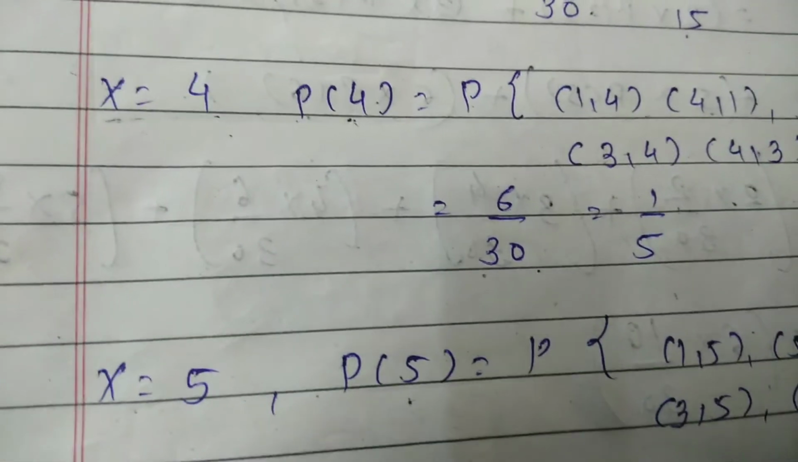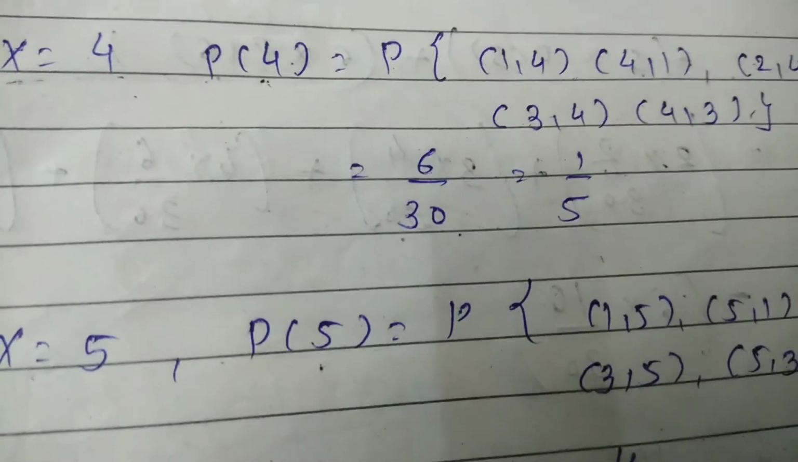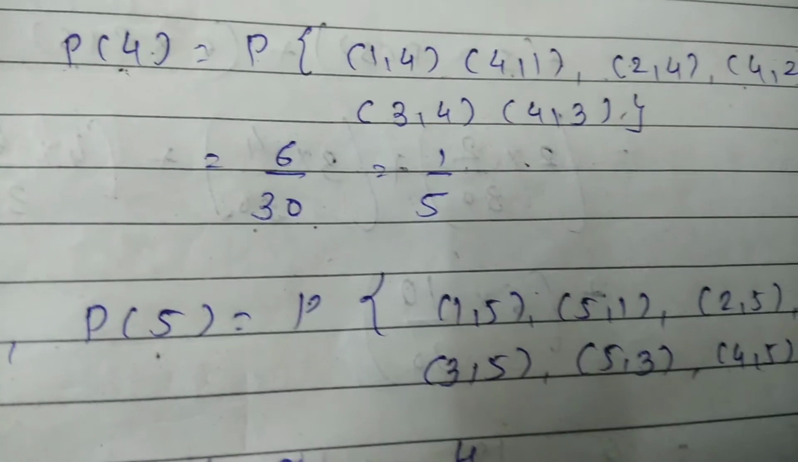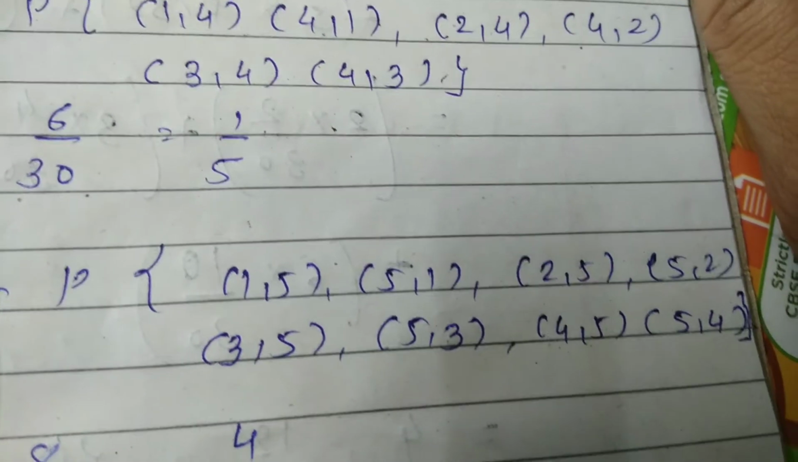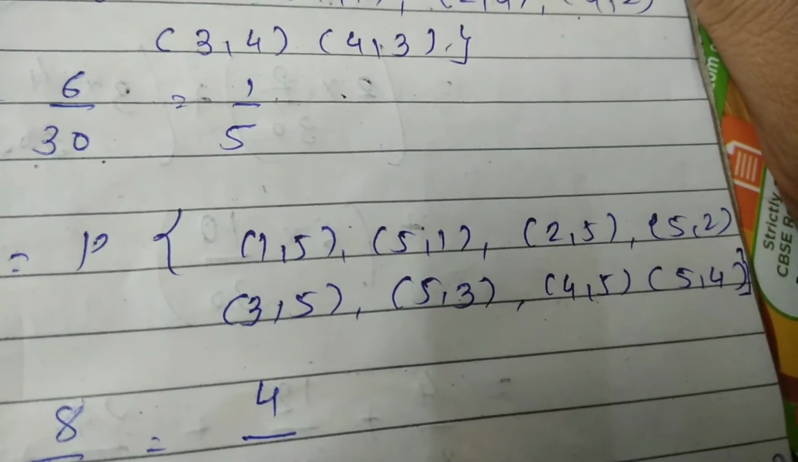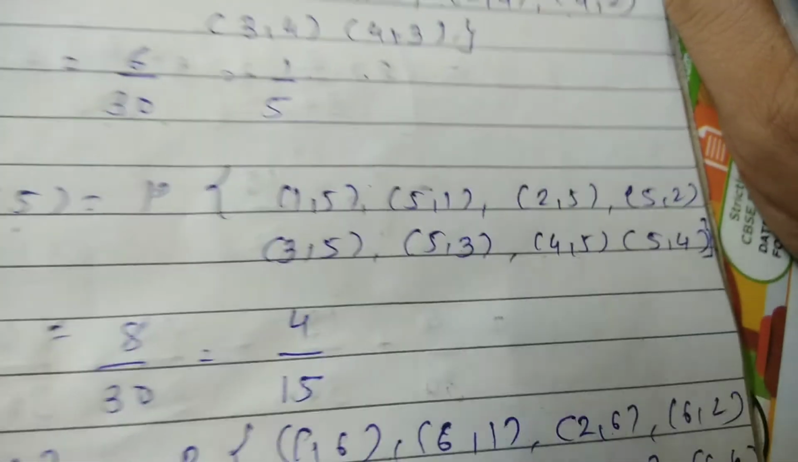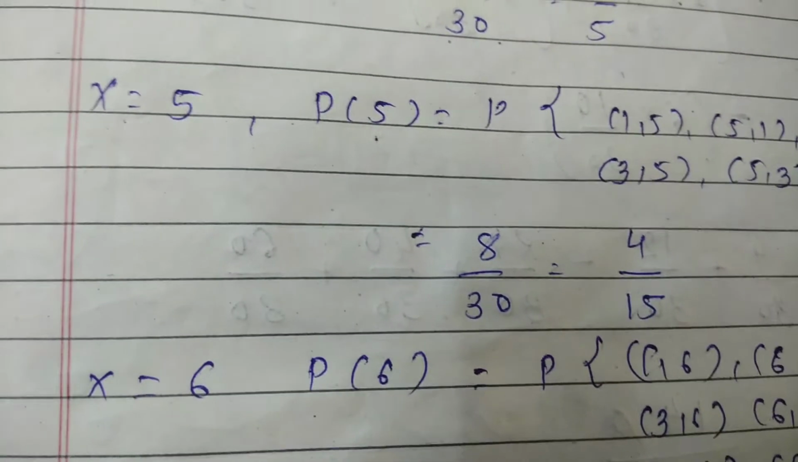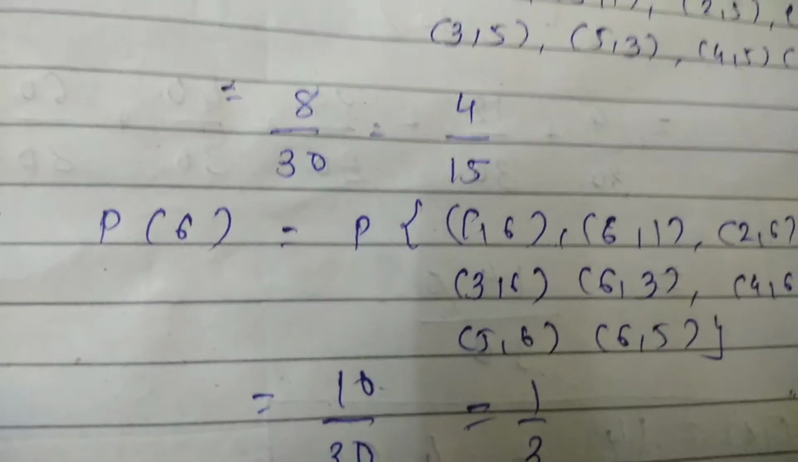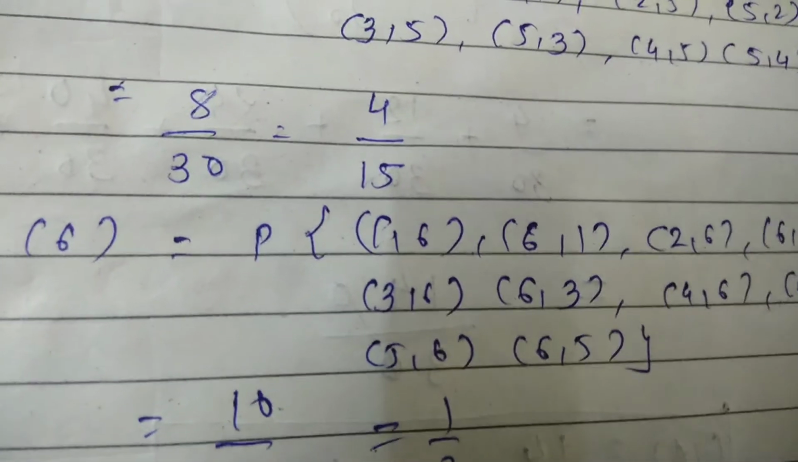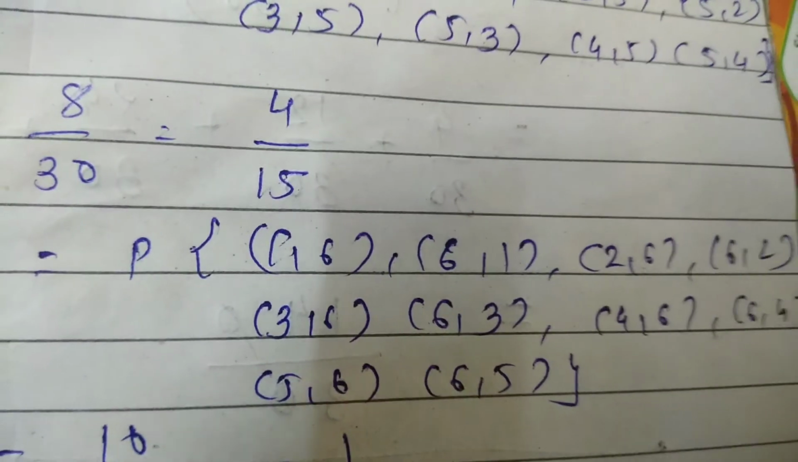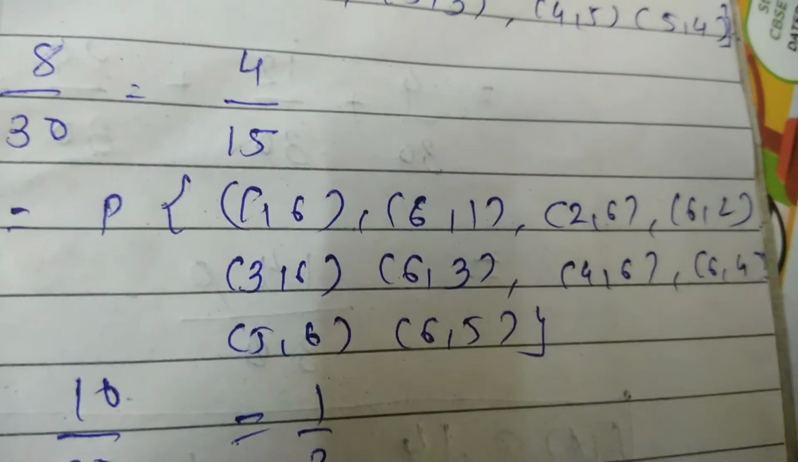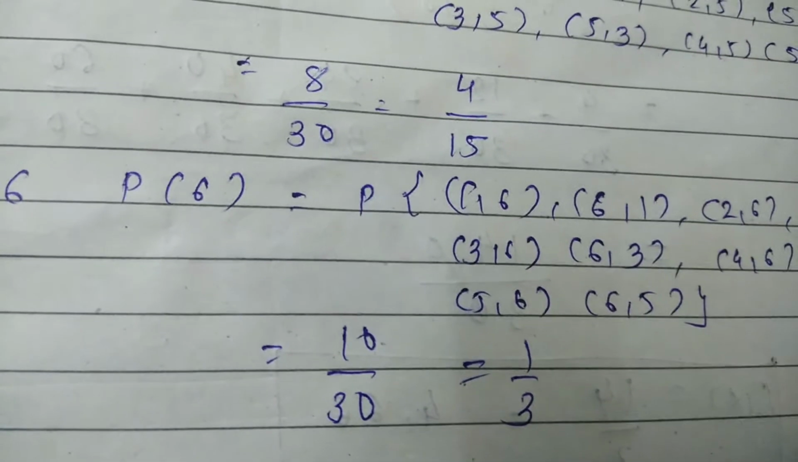Now X is equal to 5. That means the larger number is 5. So the probability of 1 5, 5 1, 2 5, 5 2, 3 5, 5 3, 4 5 and 5 4. So how many outcomes do we have? 8. 8 out of 30. So 4 by 15. If X is equal to 6, then the probability of 6, that is 1 6, 6 1, 2 6, 6 2, 3 6, 6 3, 4 6, 6 4, 5 6 and 6 5, that is 10 by 30, that is equal to 1 by 3.